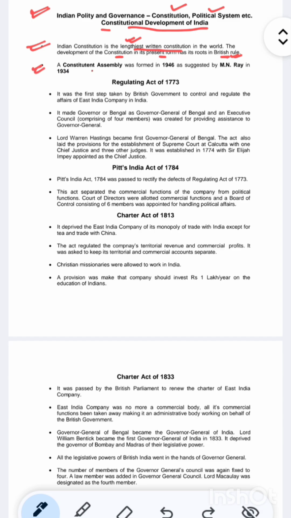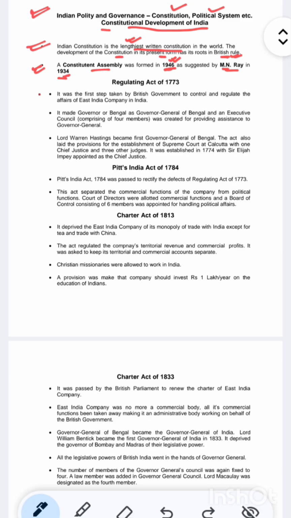A Constituent Assembly was formed in 1946, as suggested by M.N. Roy in 1934. When was this Constituent Assembly formed? It was formed in 1946. And who suggested this? The suggestion was given by M.N. Roy in 1934, and then it was formed in 1946. There is a gap of 12 years, right?